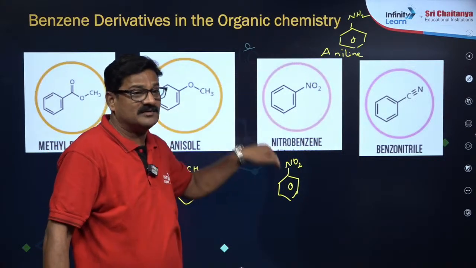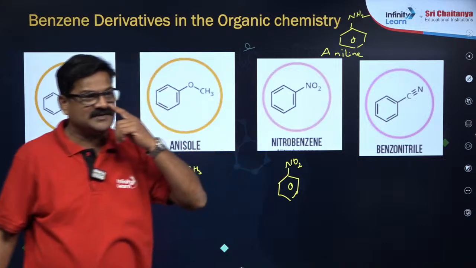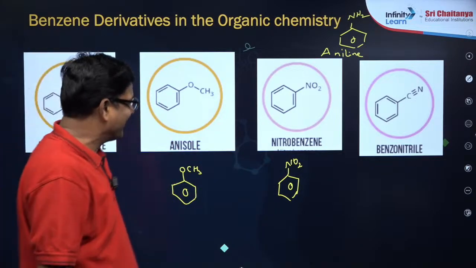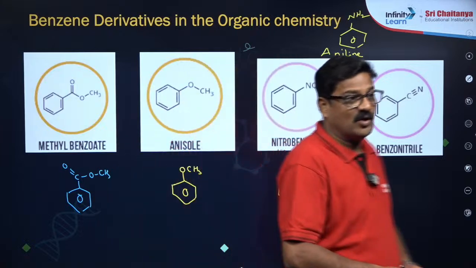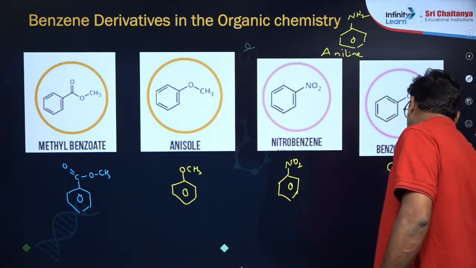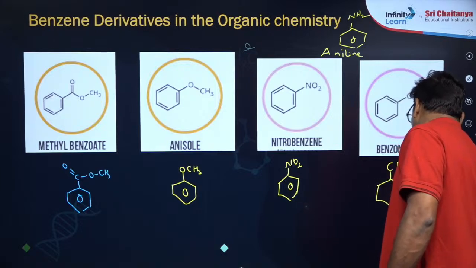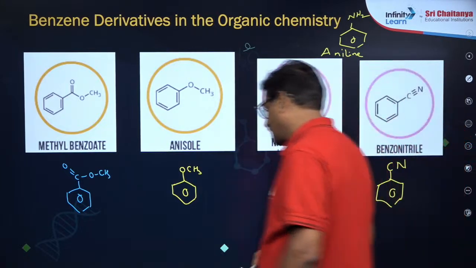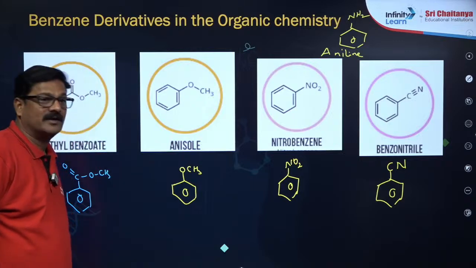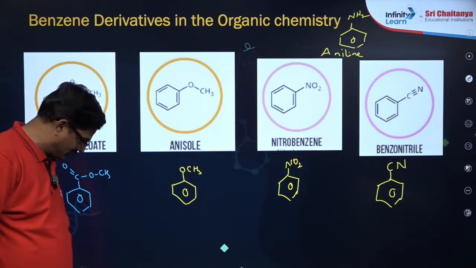Amino group is there, nitro group is there. Similarly, PhNH2, correct. Capital N, capital H. Okay, benzonitrile or cyanobenzene. Cyanobenzene is this one. So this is the structure, it can be written like this also. Are you getting or not, my dear students? Any doubts? Okay, very good, very good.